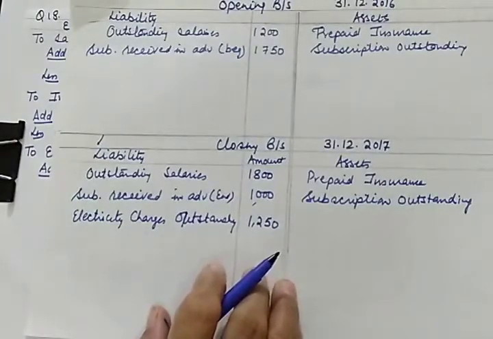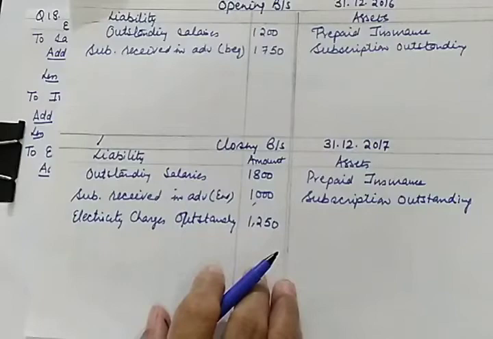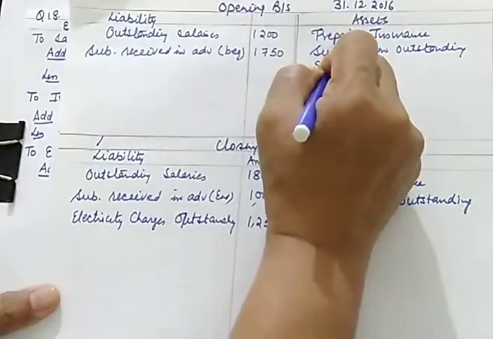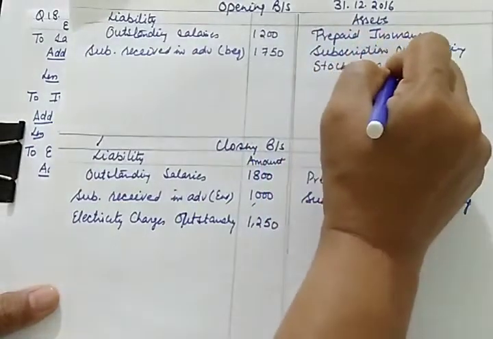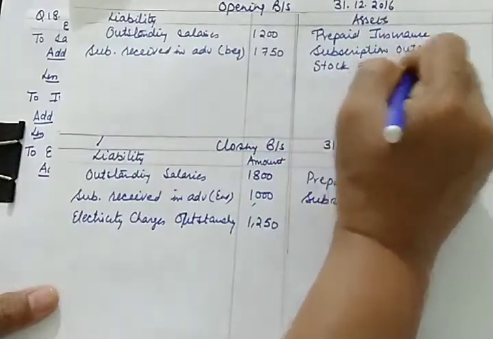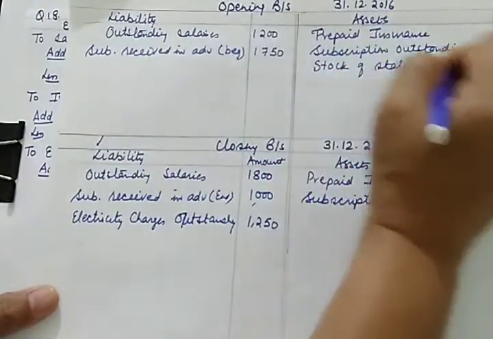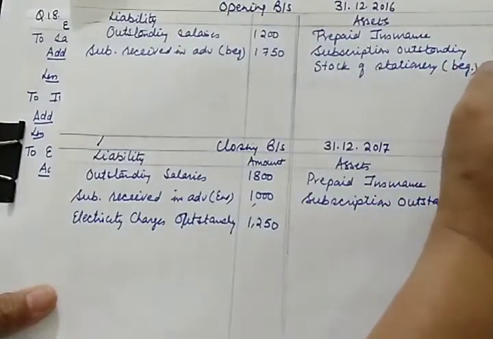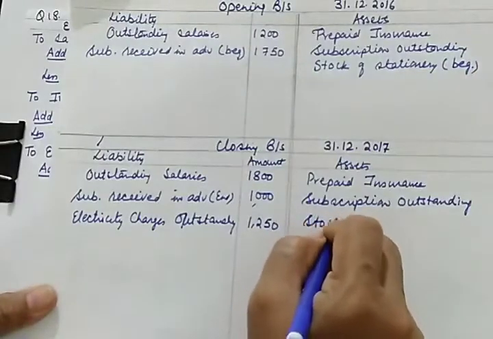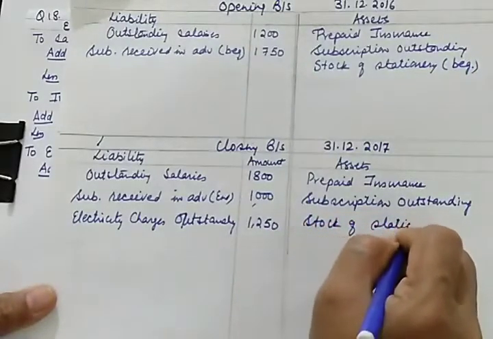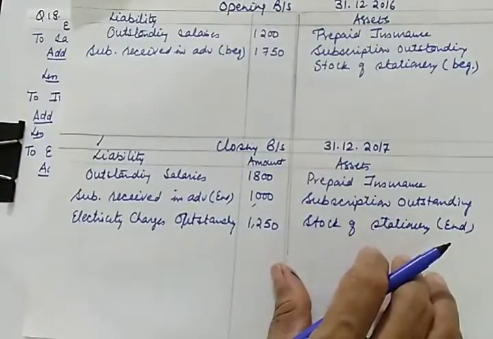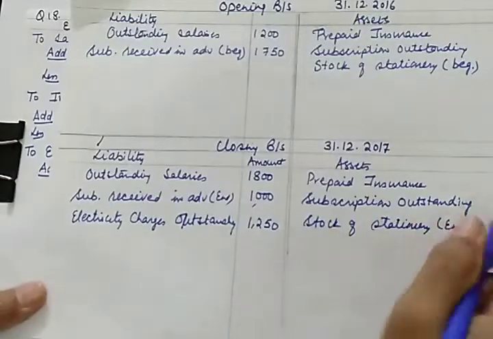Now next is stock of stationery. Yes, this is also an important part. Stock of stationery in the beginning as well as at the end is given to us. Stock of stationery is an asset, recorded on the asset side. Beginning will be recorded in the opening balance sheet. So in the beginning it is 2,250. And stock of stationery at the end is 700.